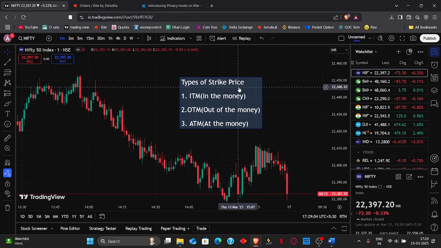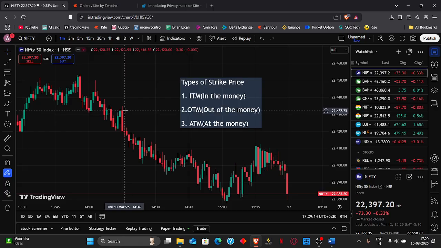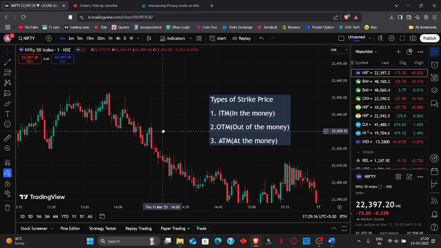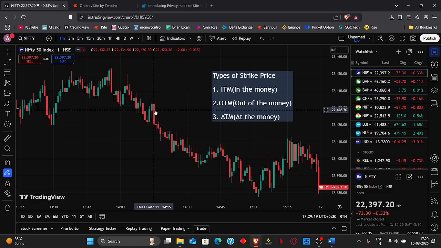Let us first explain what a strike price refers to. A strike price is the price at which a trader puts his trade for a call or a put option. Through that, we can calculate whether it's an in the money strike price, an out of the money strike price, or an ATM, at the money, strike price. Now let us talk about what these strike prices are and how they are termed as these three types.